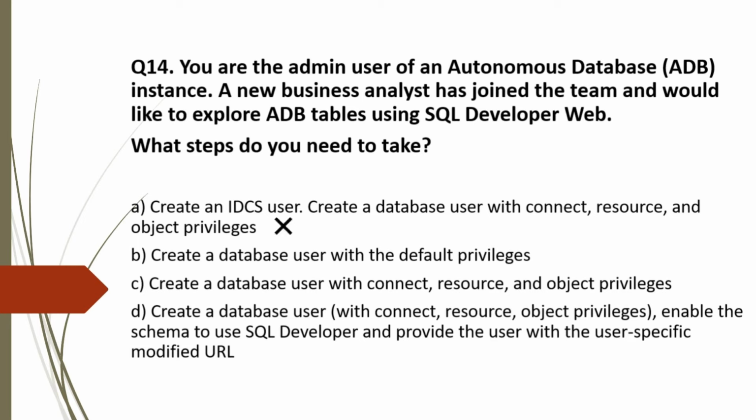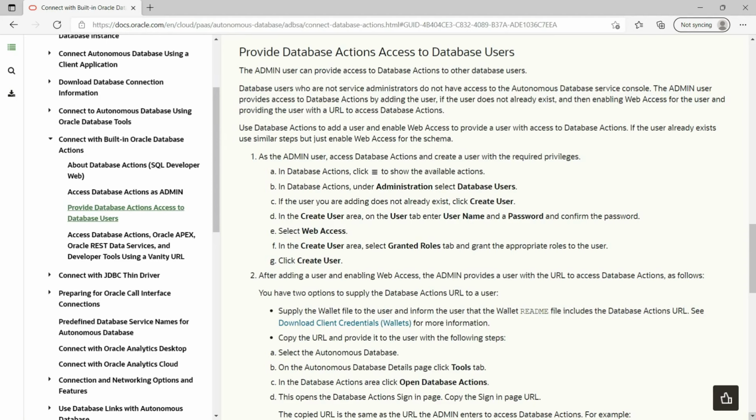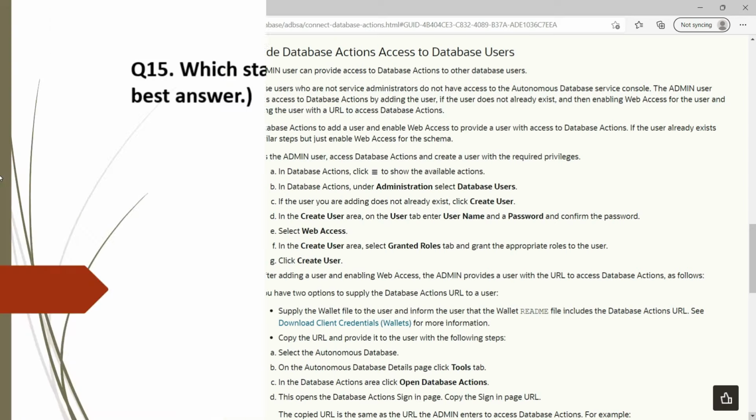Option B, create a database user with the default privileges. This is incorrect too. With default privileges, it won't work. C. Create a database user with connect, resource and object privileges. This is also incorrect. Option D is correct. You need to create user, enable schema and then share user specific URL. All the steps you need to perform are mentioned in detail here. You can go through if you need to know more.